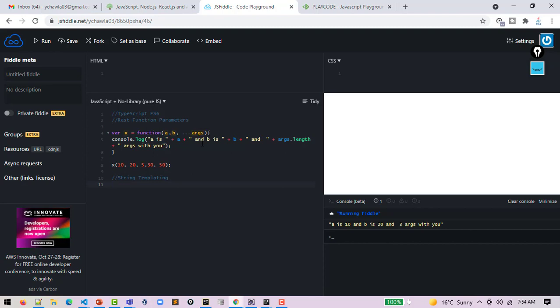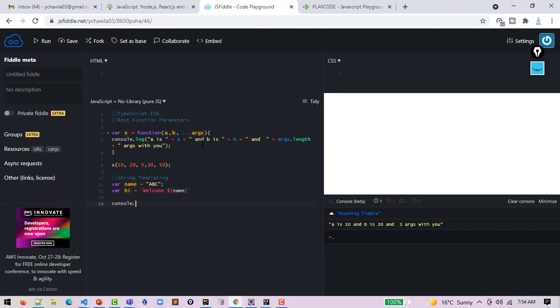Now, string templating means, let's say there is a new variable with the name ABC, and here if I give a hi message, this $, and I will put this in a backtick, $, curly bracket, name, backtick closed.